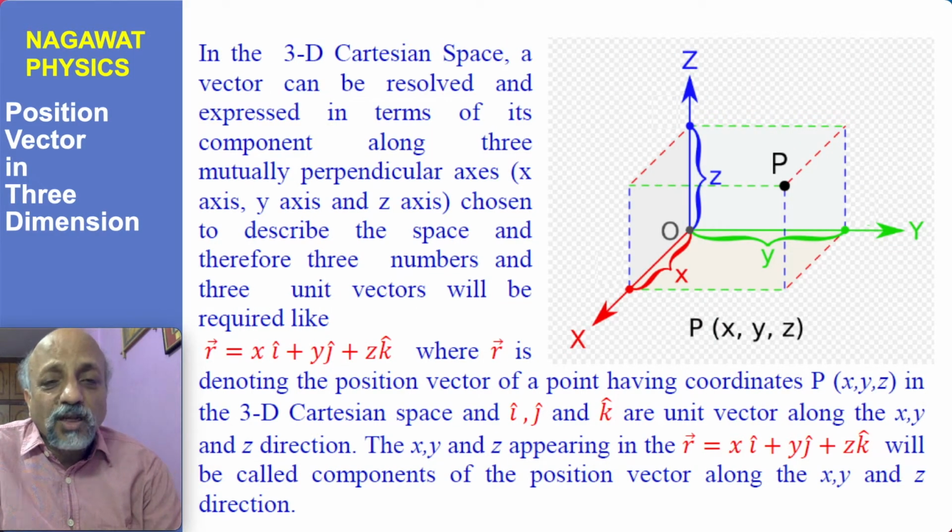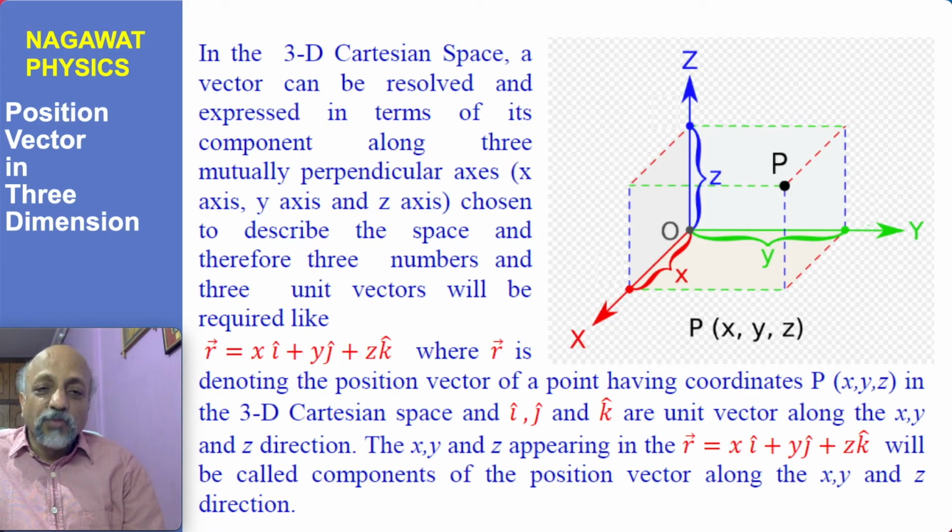Now three-dimensional, we have to generalize it. So I have to repeat the same thing which I have said for two dimensions. And once we have learned and got the confidence that we can generalize from one-dimensional vector to two-dimensional, we can generalize the two-dimensional vector to three-dimensional. In three dimensions, we are choosing Cartesian space, and right now we are restricting ourselves to Cartesian physical spaces.